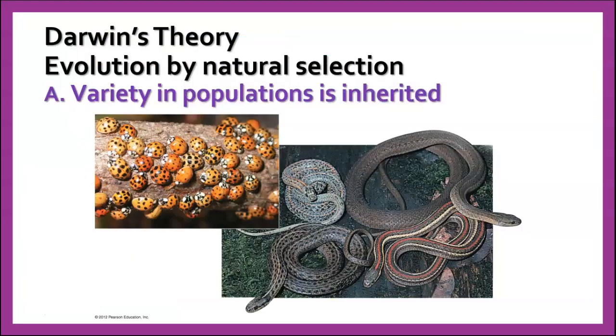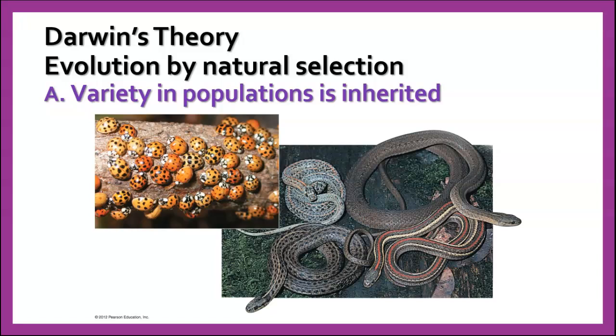So he came up with some theories over time, and once he got back to England and started looking at all the specimens he had collected and compiling his notebooks together, he came up with some ideas about how species that are alive today had descended from ancient species. The big thing about Darwin is that other people had had this idea before, but he's the one that came up with a mechanism by which it could happen.